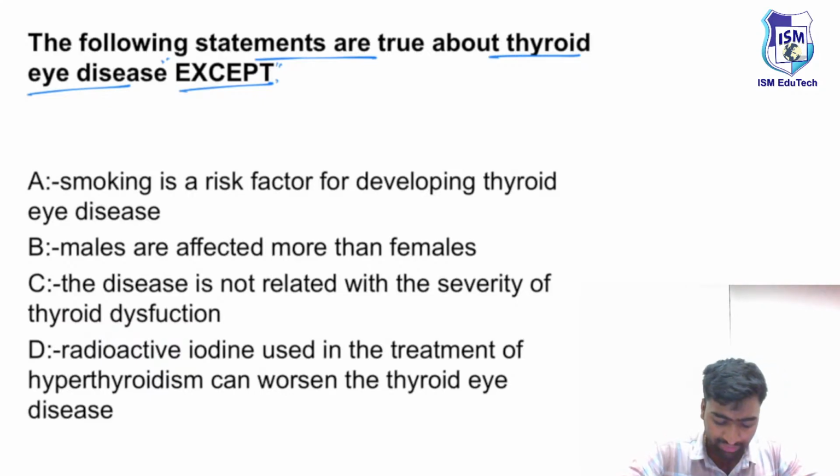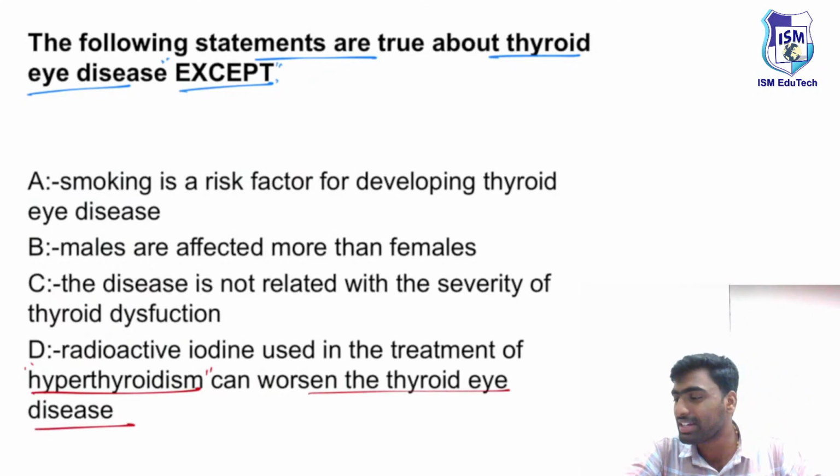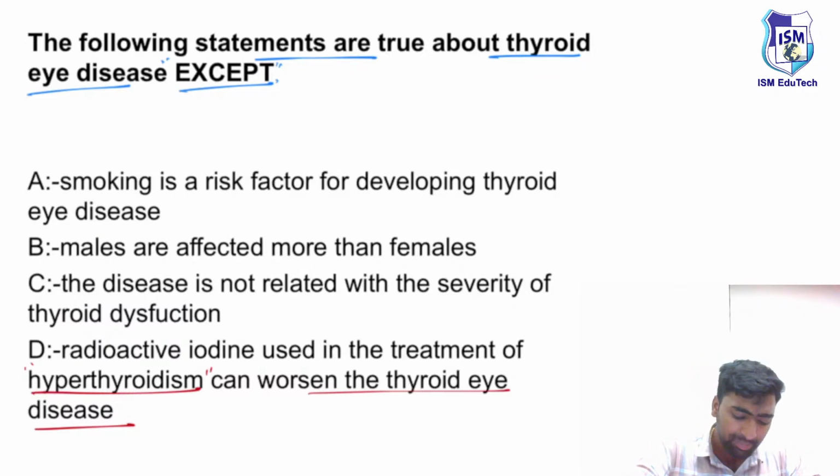Okay, fine. Let's decode this question. First we'll go from the back. Radioactive iodine used in the treatment of hyperthyroidism can worsen thyroid eye disease. You see this word can; in medicine, everything is may or can.